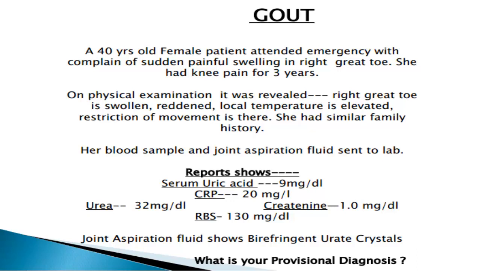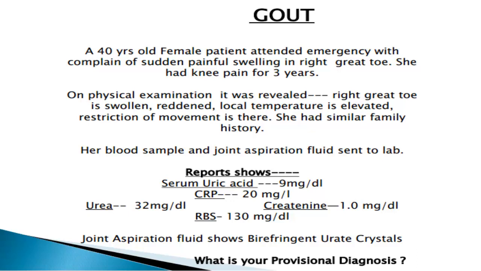First, come to symptoms. Typical symptoms of gout are pain, swelling, and redness of the great toe, and in this case, it is present. When we look at the blood reports, serum uric acid is high, as normal serum uric acid level is 3 to 7 milligram per dl in male and 3 to 5 milligram per dl in female.